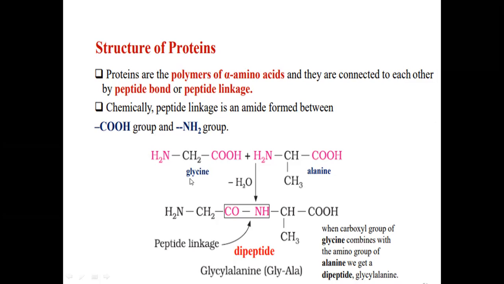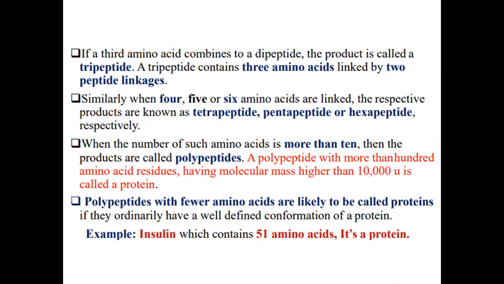When these two amino acids, glycine and alanine, by the removal of H2O, form a peptide linkage, that means formation of a protein, and it creates a structure for protein. And when carboxylic group of glycine combines with the amino group of alanine, what they form here? Dipeptide. And this dipeptide structure is called glycyl alanine. So this is the formation of protein.